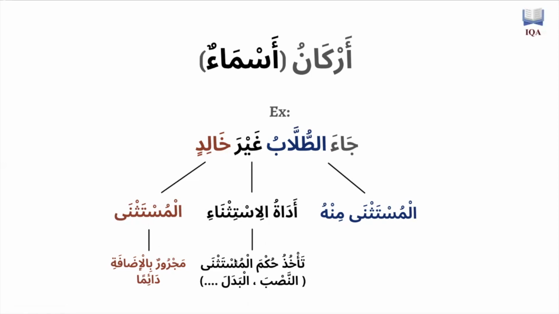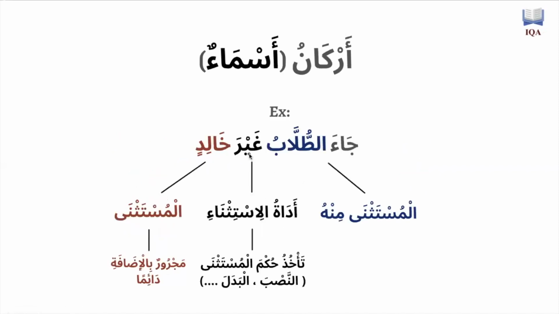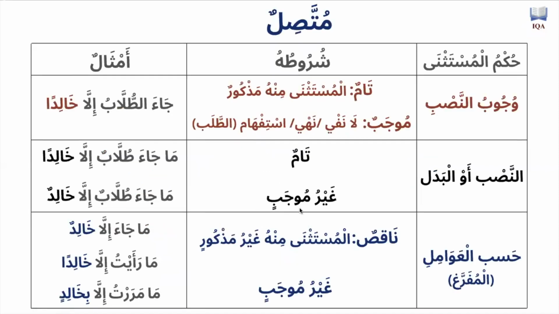In terms of its i'rab, am I going to say ghayru or ghayra? This is going to be determined based on what would have originally happened with the mustathna if you had used illa. So you can only understand how these nouns function if you've understood how illa functions. So the adat istithna here, ghayr, the noun, is going to take the i'rab of what the mustathna would have had if it was being exempted with illa. So pretty much this slide here is going to be applied to the actual noun.